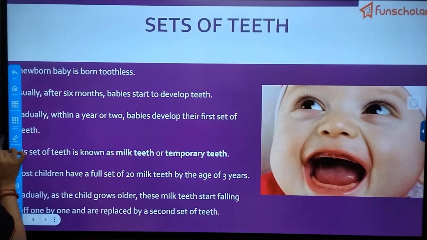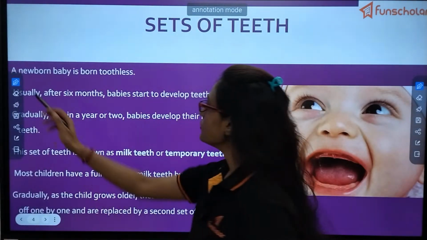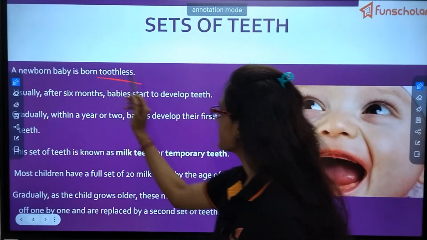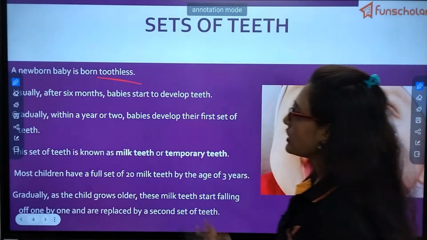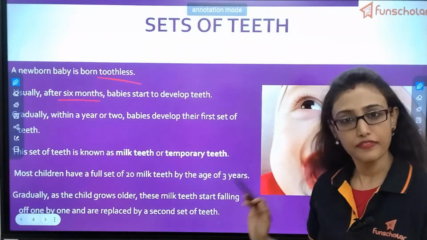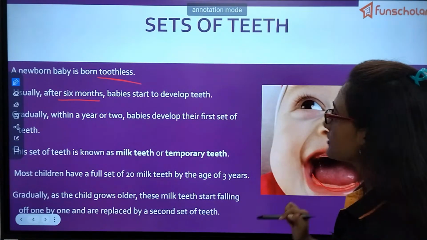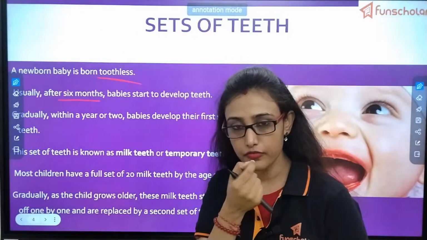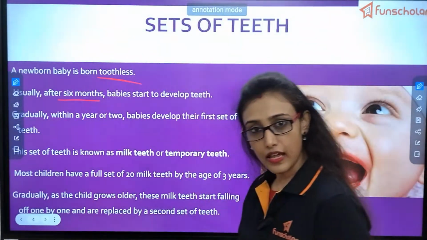Okay, let's read. I have told you everything, but let's read once. A newborn baby is toothless, just as in this picture, no teeth. Usually after 6 months, babies start to develop teeth. I have told you up to 6 months there are no teeth. After that, 2 teeth come out first and the rest are formed one after another.